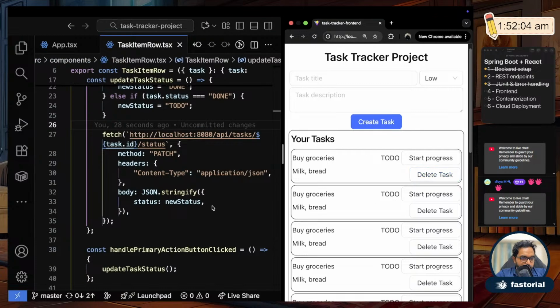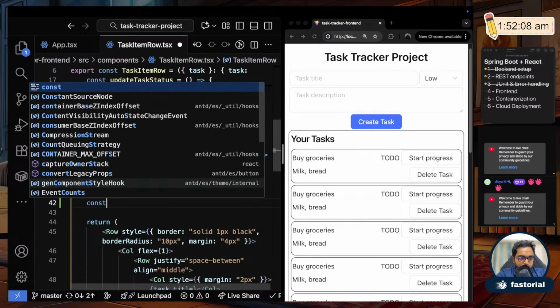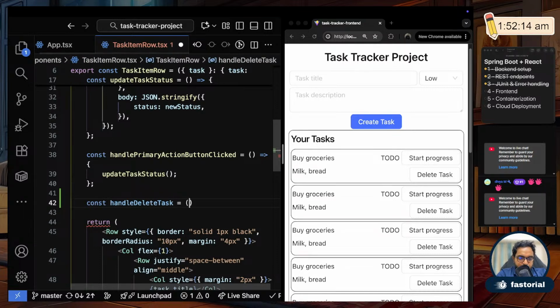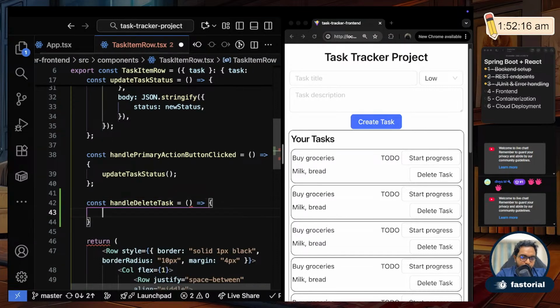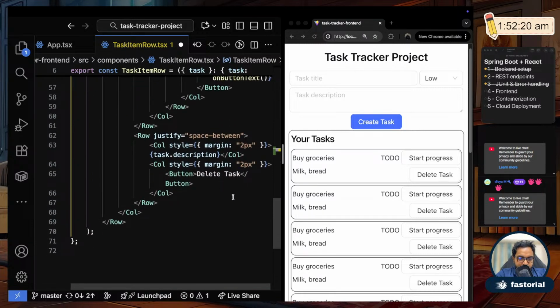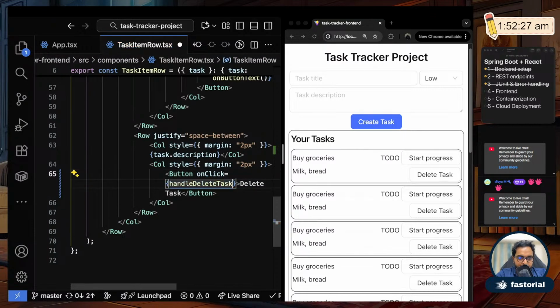So for delete task, first of all I'll write a function called const handleDeleteTask. This function will be called whenever someone clicks on the delete task button, right? This button is the delete task button. So I'll write here onClick handleDeleteTask.